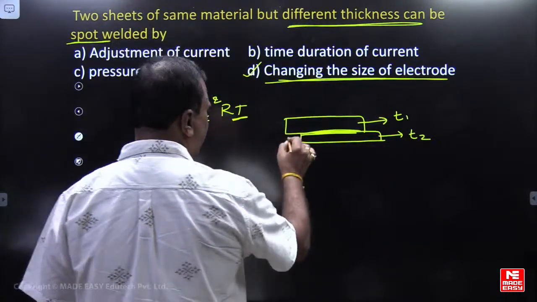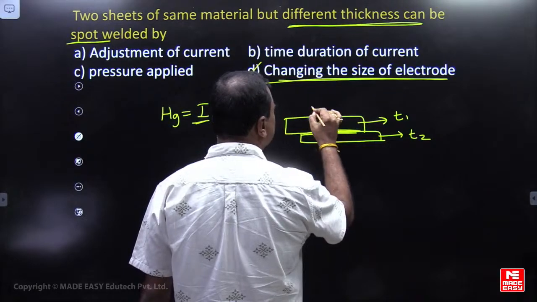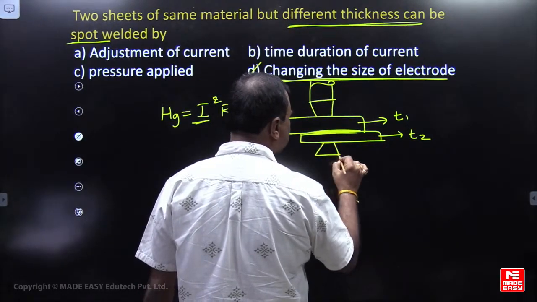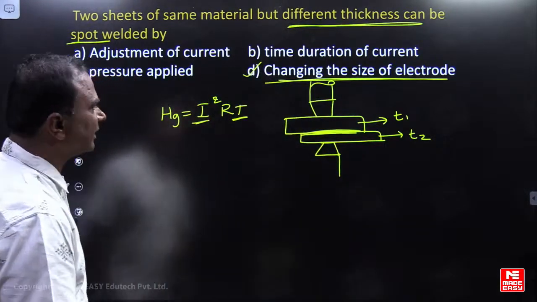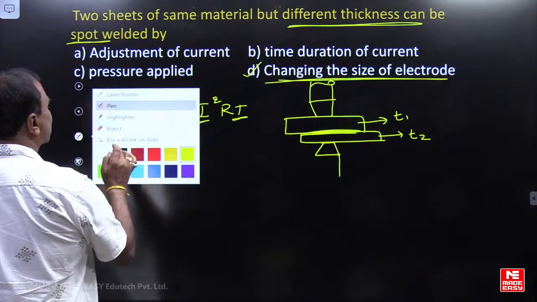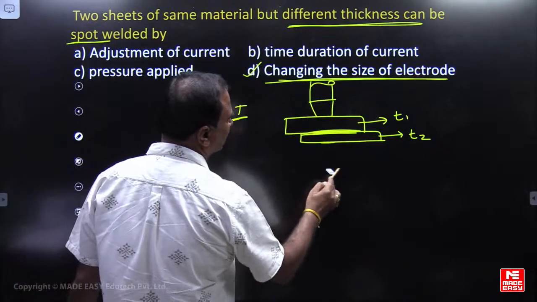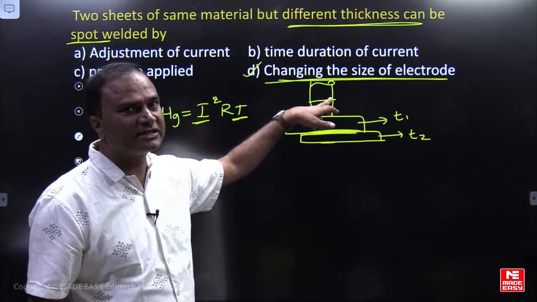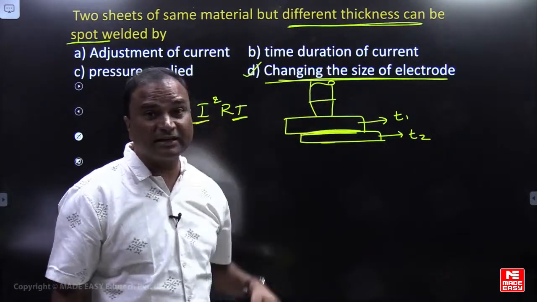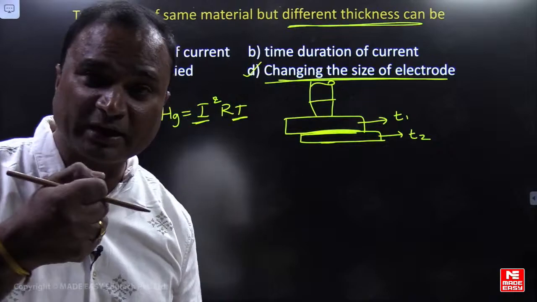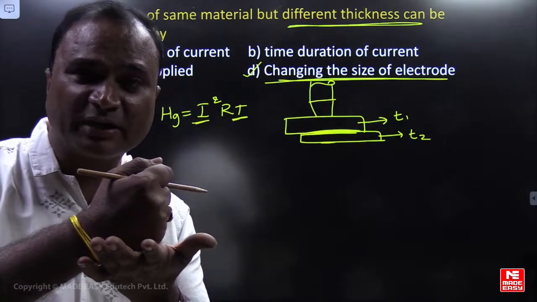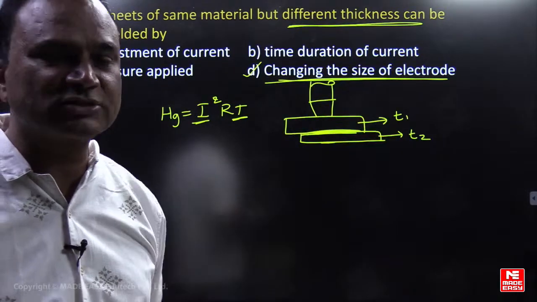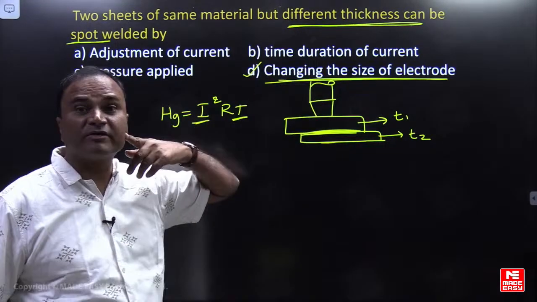So if you are generating heat, friends, here, heat dissipation में थोड़ा दिक्कत होता है. Due to difference in thickness, heat dissipation में थोड़ा difference आता है. If heat distribution में थोड़ा difficulty होता है, that's why. Please look here, because if thickness is more, heat transfer along the higher thickness will be less.